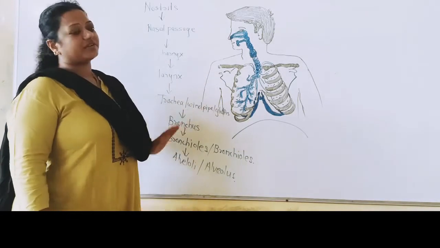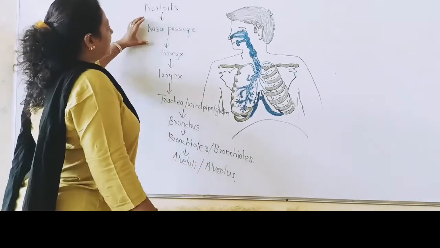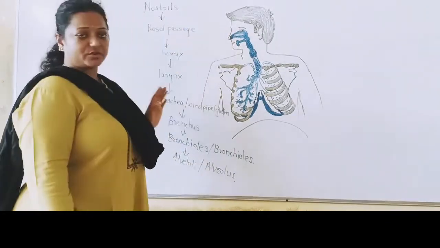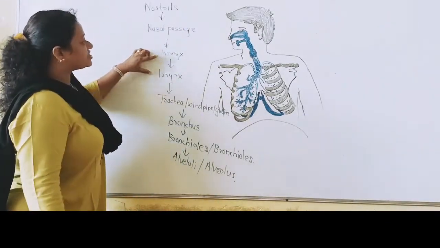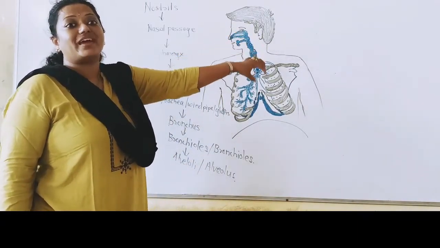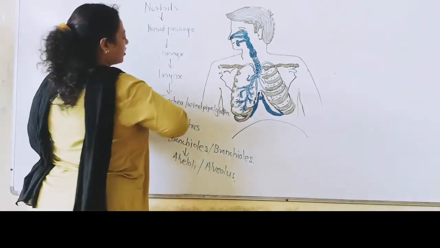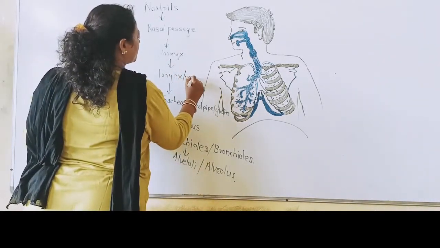This is your respiratory tract. It starts with the nostrils, then the nasal passage, as you can see in the diagram, then the pharynx, which is the common passage for food and for air to pass. After it, there is the larynx, also called the voice box.